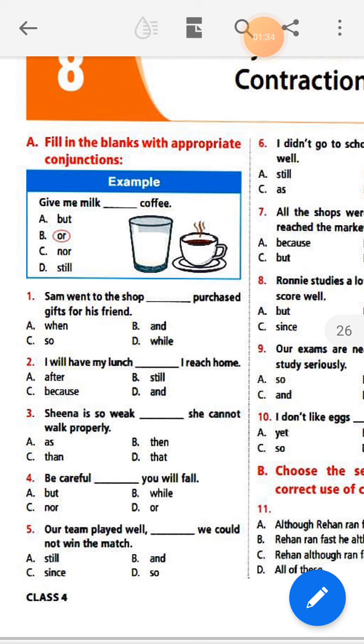If I want to join these sentences into one sentence: my mother loves me and takes care of me.